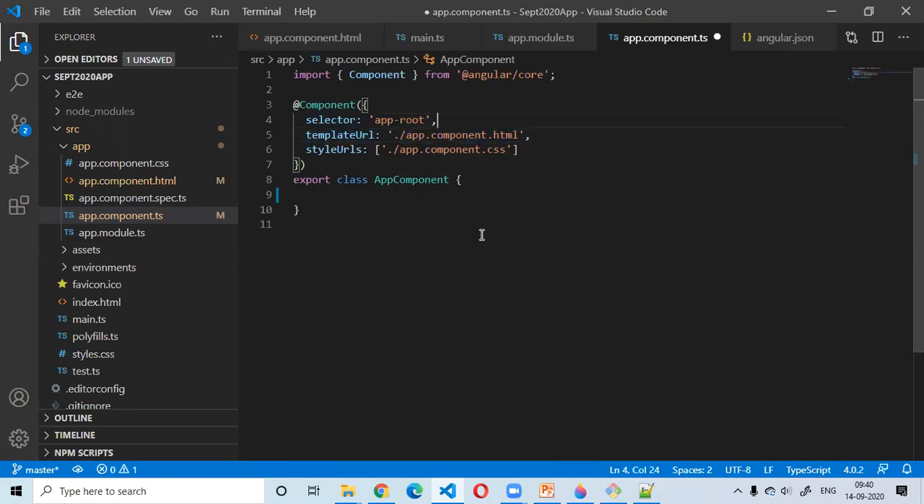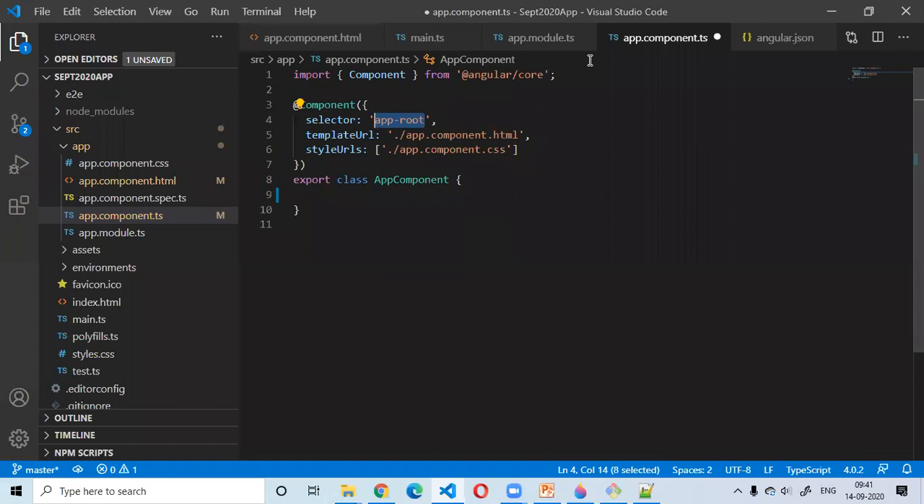If you simply want to think of it, this is a configuration section. In this configuration, we are basically linking an HTML file to my component, right? And this selector means what? This is the custom HTML element name.